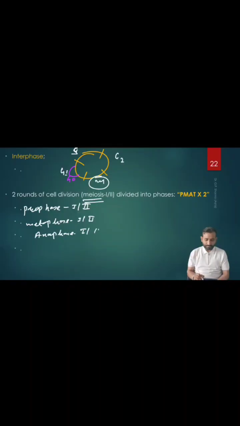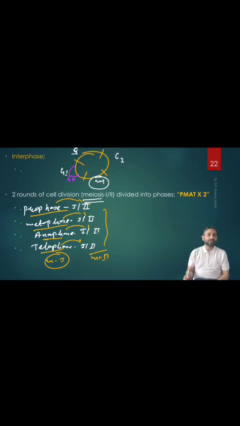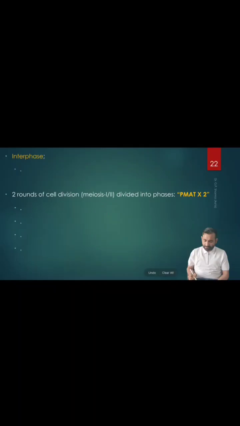Anaphase also 1 and anaphase 2, right? And another one, prophase, metaphase, anaphase, telophase, right? Telophase also 1 and telophase 2, right? So that we have prophase 1, metaphase 1, anaphase 1, telophase 1. This is for meiosis 1, right? And again prophase 2, metaphase 2, anaphase 2, telophase 2. It will make what? Meiosis 2. Hope you understand, right? So these are the divisions. And let's discuss some points about these stages, okay?